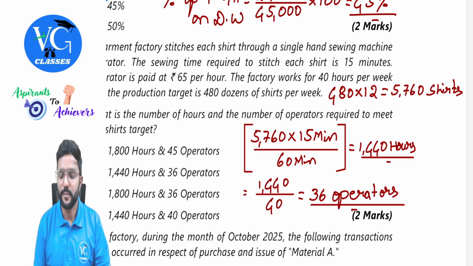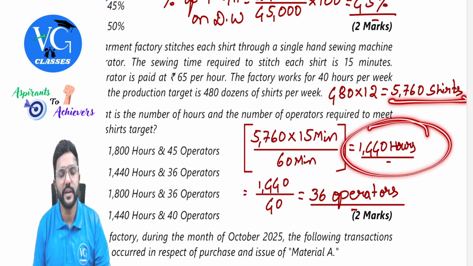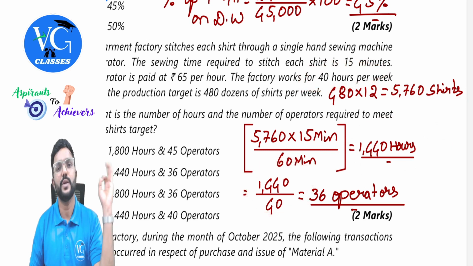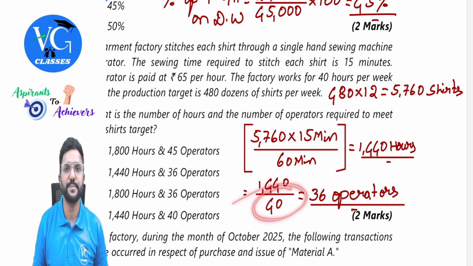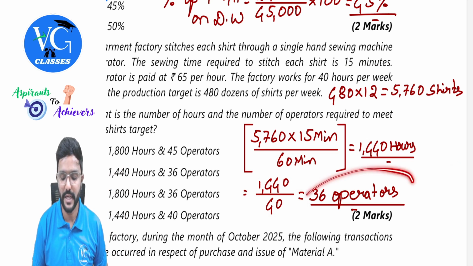So if I am supposed to stitch so many shirts, we need to work for 1,440 hours, and each worker can work only for 40 hours per week. So totally how many workers we require? 1,440 hours of labor required divided by 40 hours per week. So how many operators or workers we require totally? 36.